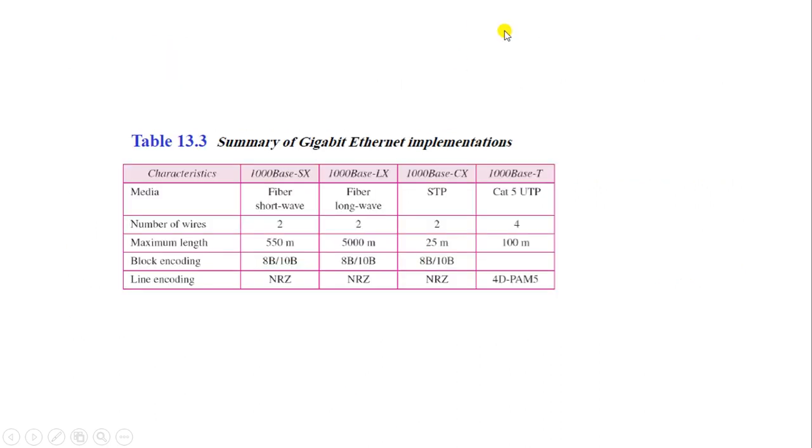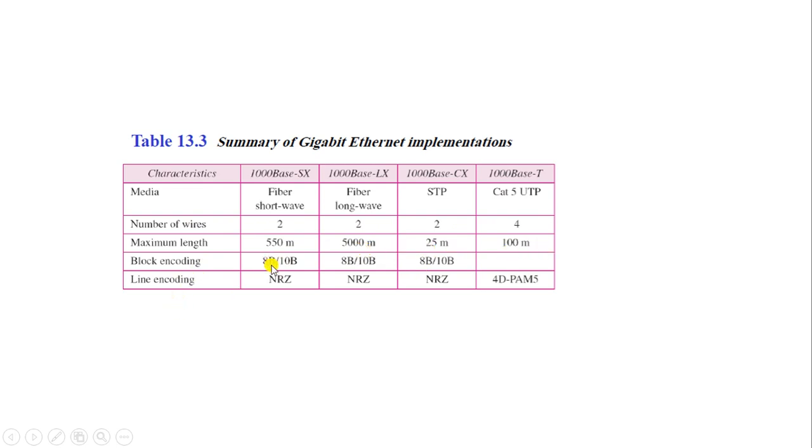So this is the summary: 1000BASE-SX, 1000BASE-LX, 1000BASE-CX and 1000BASE-T. Media here is fiber shortwave, fiber long wave, STP and category 5 UTP. Number of wires: 2, 2, 2, and for the last one it will be 4. Maximum length: 550 meters, 5000 meters, 25 meters and 100 meters.